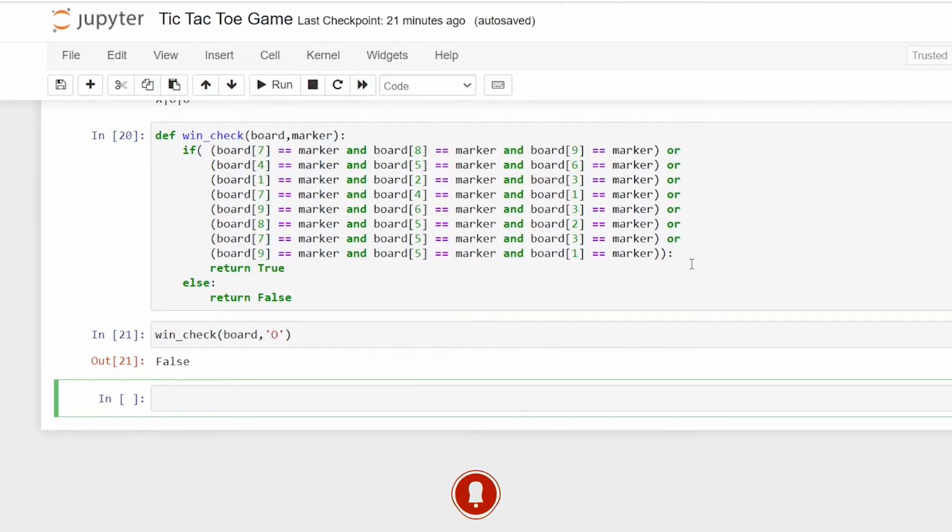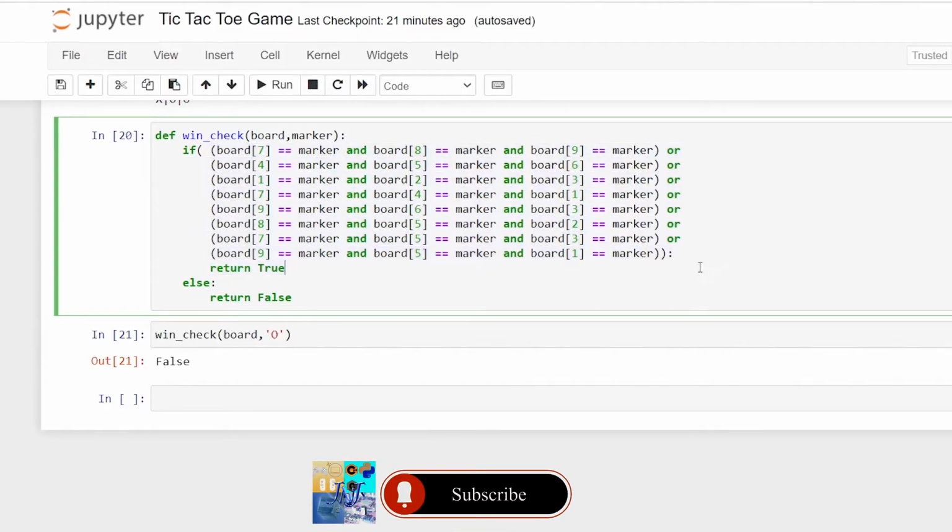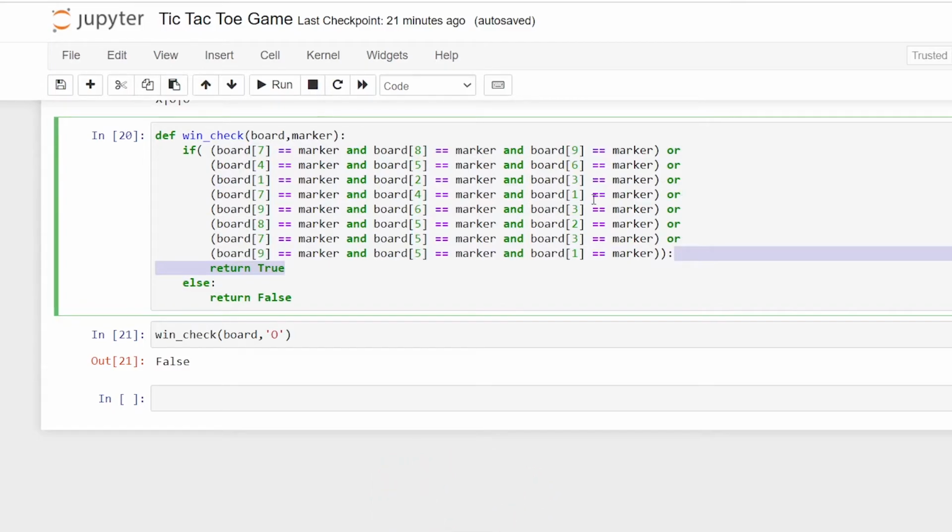So these are all the combinations through which you can win, like across row 1, across row 2, across row 3, diagonally in this position, diagonally in that position. So these are the respective combinations by which a marker X or O can win.